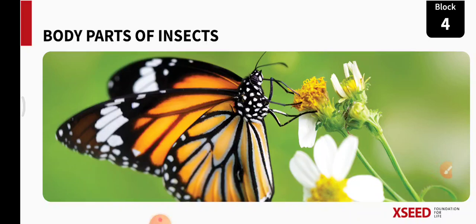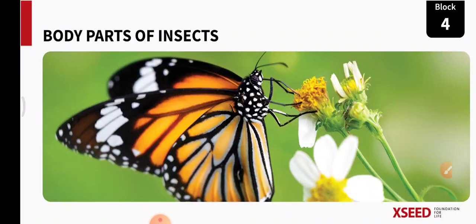We are learning about insects. In this block we are learning about insects. The previous lesson was creepy crawlies. In that we learnt about mosquito, spider, butterfly, ant, everything. Today we are going to learn the body parts of insects. What are the body parts of insects and how do these body parts help the insect?